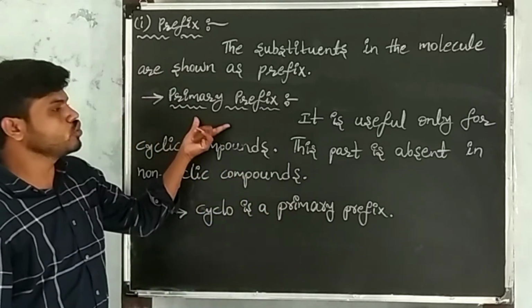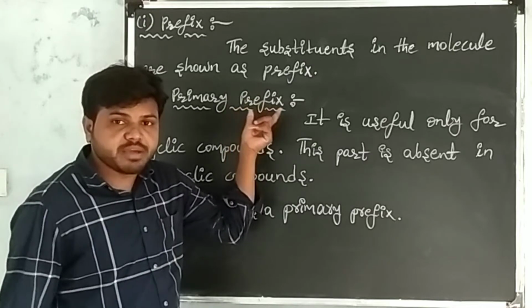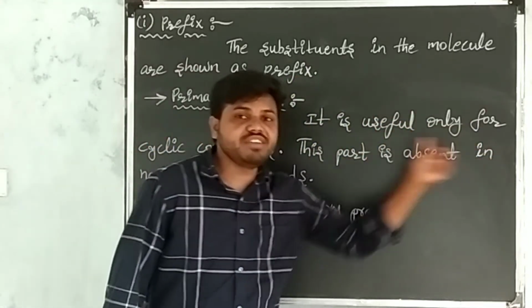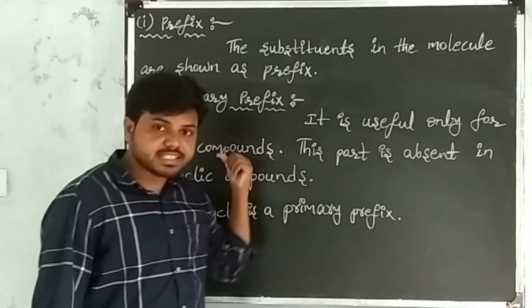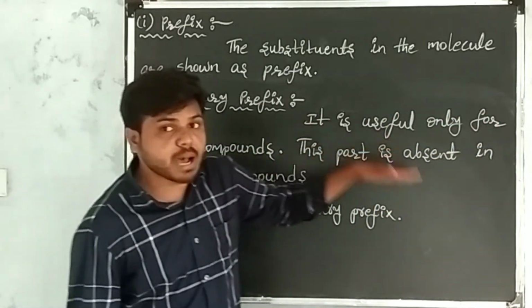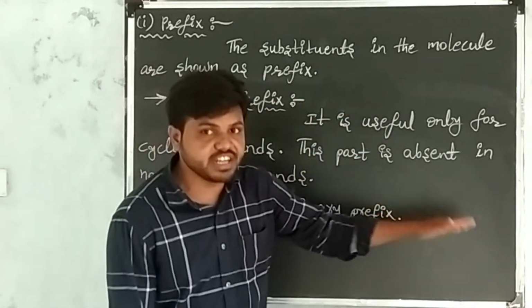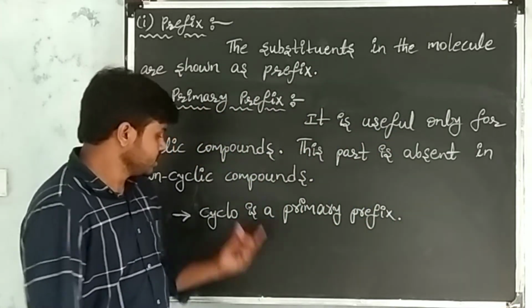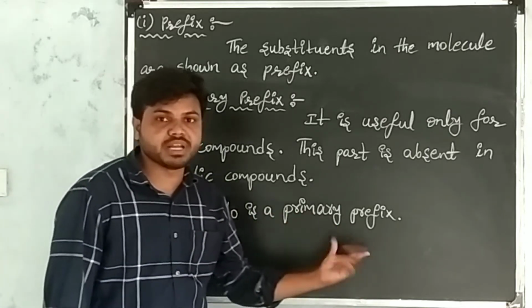First we discuss primary prefix. This primary prefix is useful only for cyclic compounds. It is absent in non-cyclic compounds. Cyclo is a primary prefix.